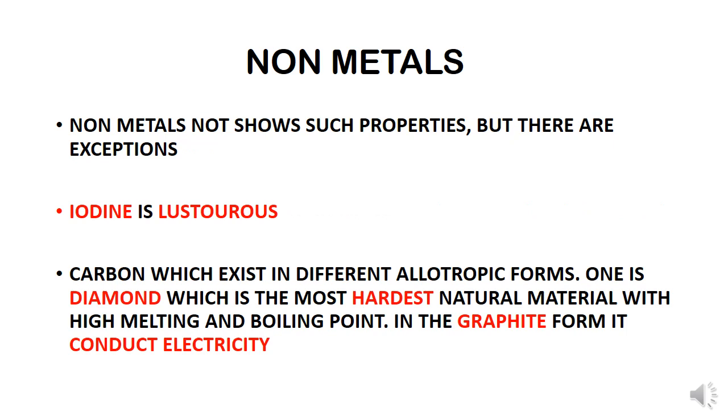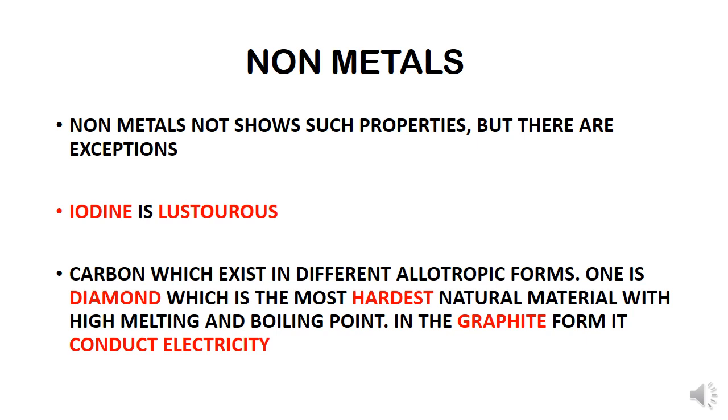Now let us look at the properties of non-metals. If the non-metal is in solid form, it is soft and brittle. They are not malleable or ductile. Iodine is lustrous in nature.